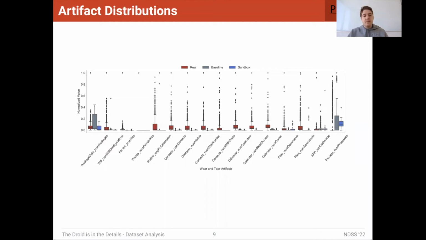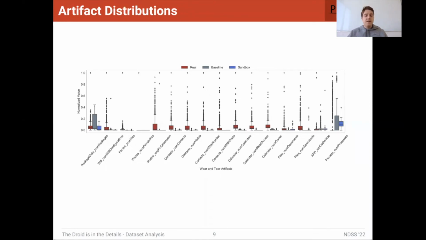But here you can see that there's a subset of artifacts that have a lot more identification power than others, and some are more surprising. We could see that for artifacts such as the number of contacts and photos and the average photo orientation, the real devices have a much larger value for all of those, which allows us to distinguish between the two.